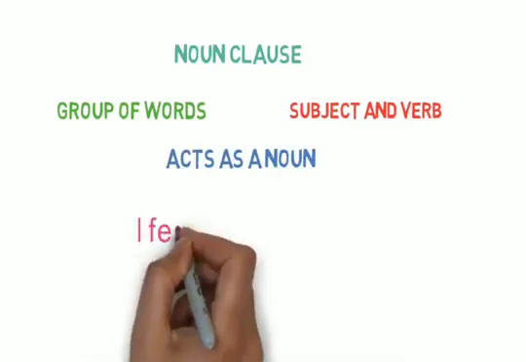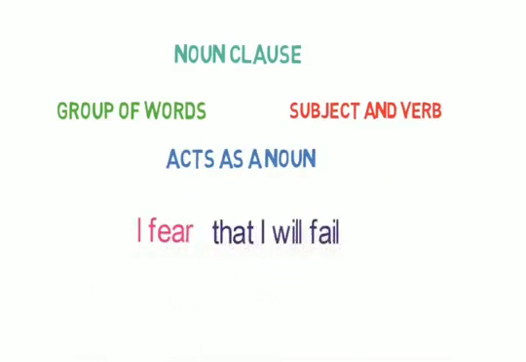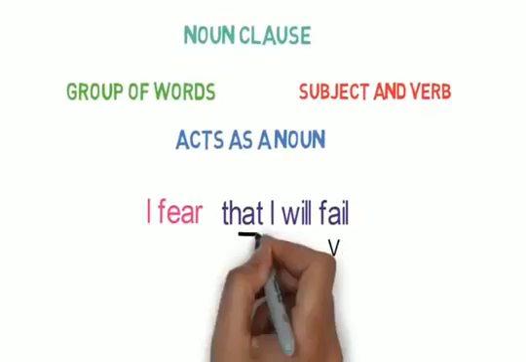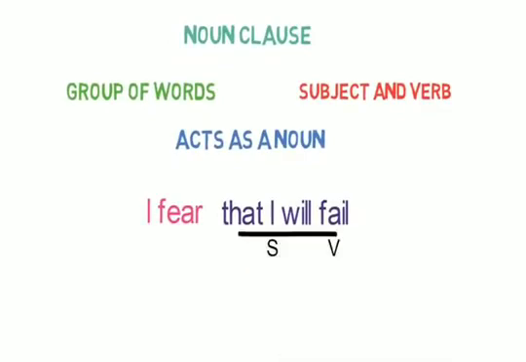For example, I fear that I will fail. Here, that I will fail is a clause as it is a group of words having a subject and a verb, and the whole clause is acting as the object of the verb fear. So it's a noun clause.